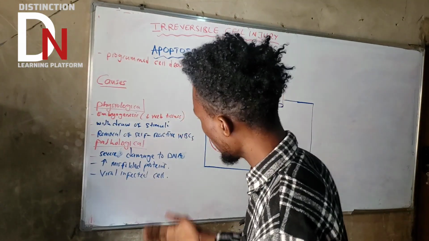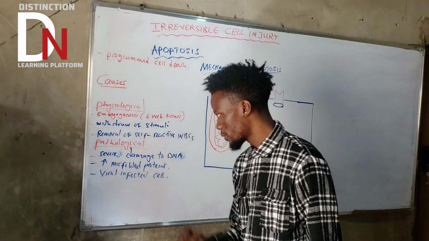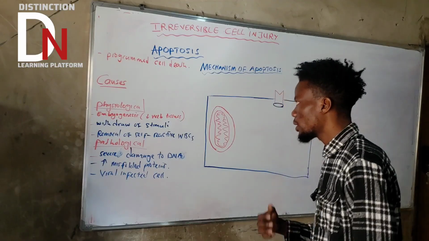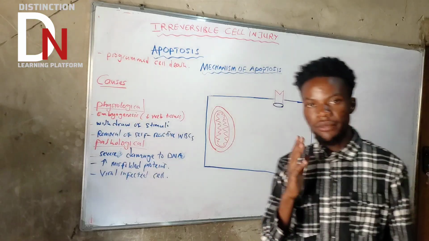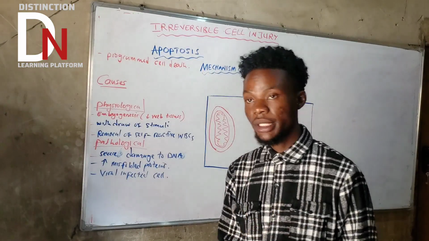Apoptosis. But basically these are very, very important pathological causes. Okay. So now, let's talk about the mechanism of apoptosis, and this is the very, very, very important part. Make sure that you pay attention here.